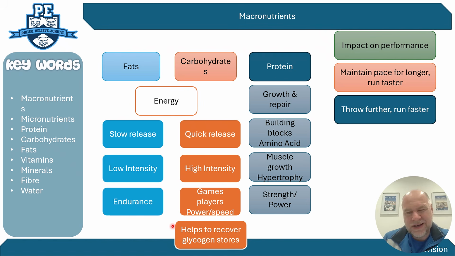And essentially, glycogen is the stored form of glucose in the muscles and the liver. So just try to get some of these key points in your answer.